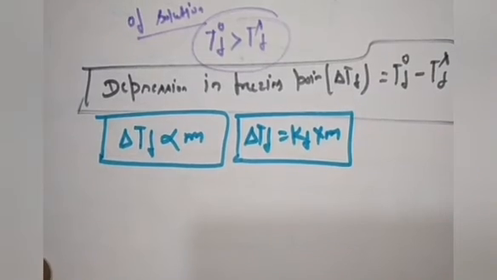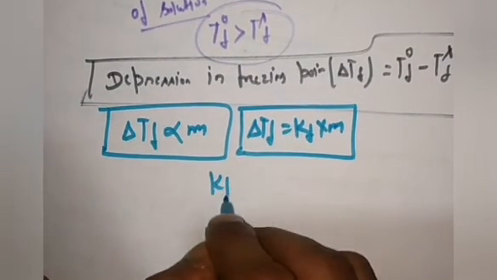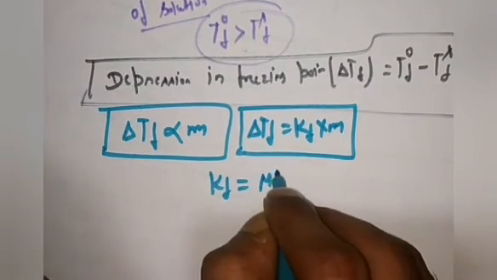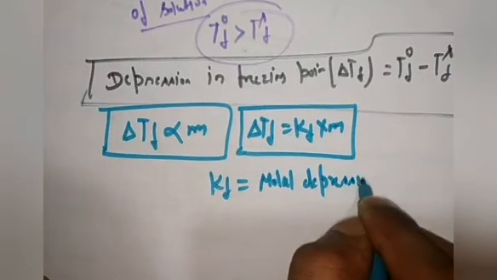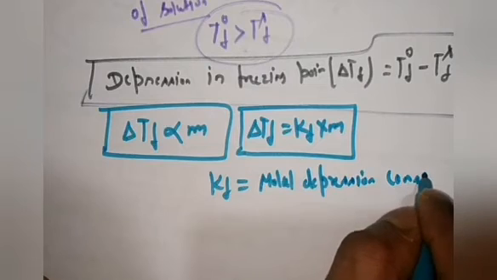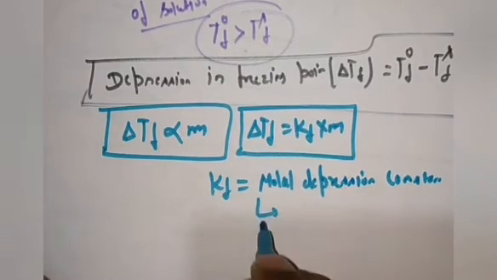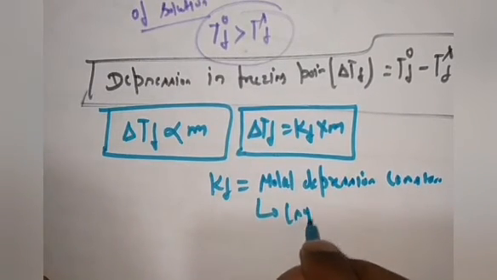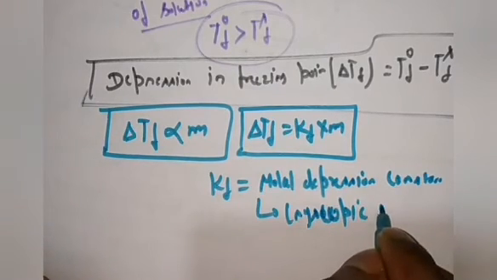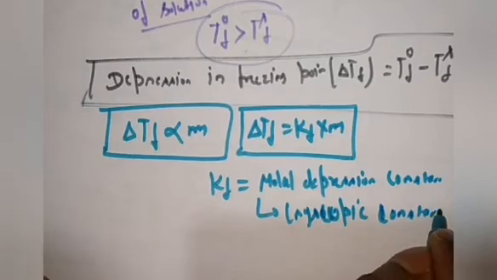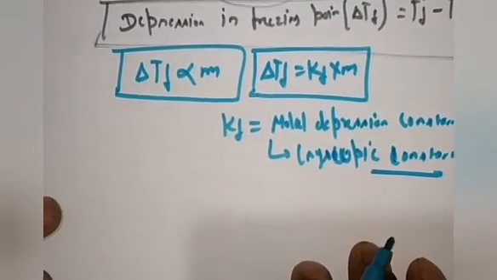Here Kf is called the molal depression constant. It is also called the cryoscopic constant.